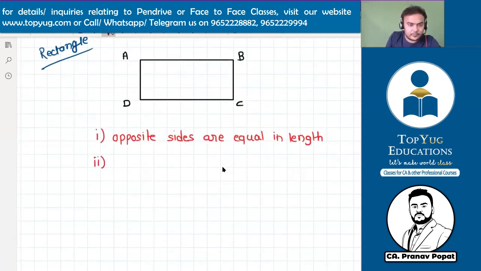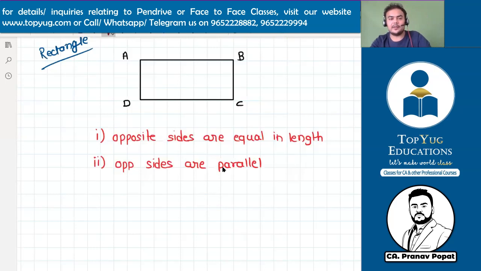Second, opposite sides are parallel. This you already know. So I will not repeat this part again. So which two sides are parallel here? AC and BD are parallel, right? Is it like that? No. Then tell me the parallel lines. Two pairs of parallel lines. Which are these pairs?